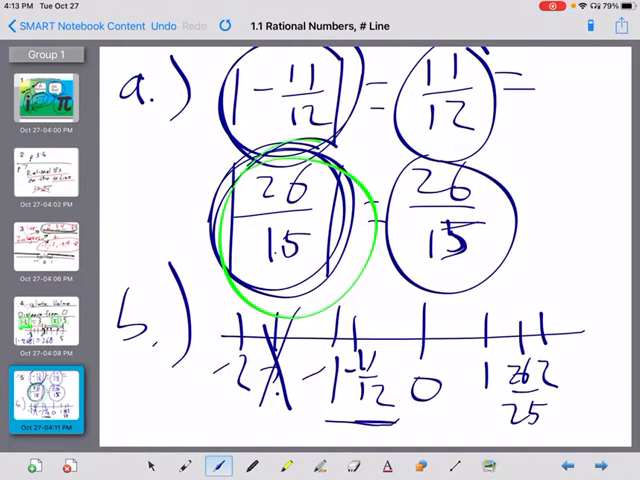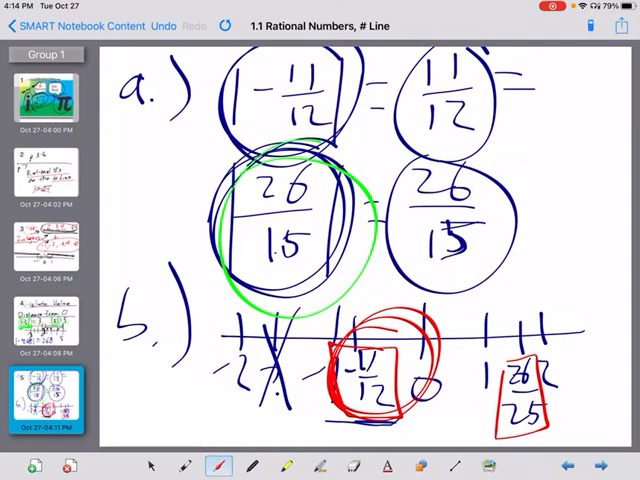Well, which one of those is closer to 0? Well, this one is less than 1 away from 0, and this one is more than 1 away from 0. So therefore, -11/12 is our answer. That is the one that's closer to 0.